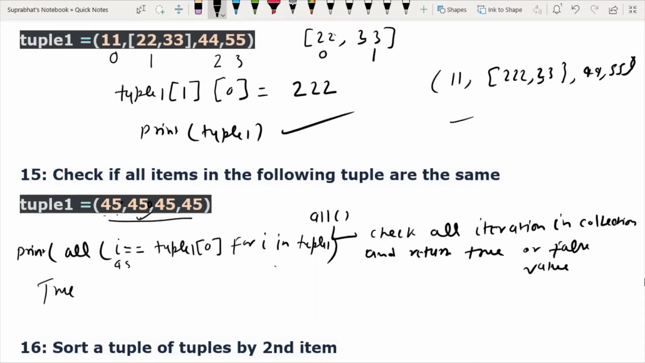So first value of I contains 45. 45 is equal to tuple 1 values, that is 45. It gives right, but the next value, that is 450. 450 not equal to tuple 0, that is 45. So it will return false value that time. I am giving you practical demonstration so that you will understand this.